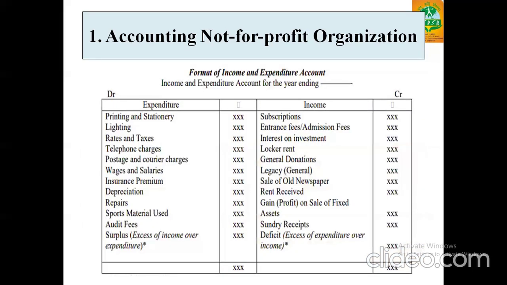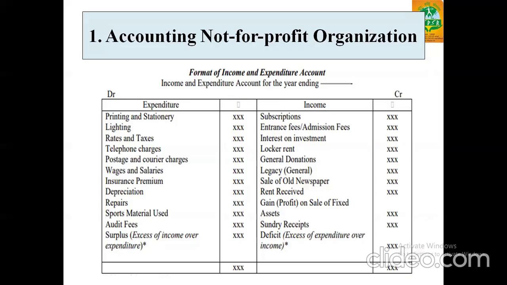The format for income and expenditure account is: expenditure, where we have printing and stationery, lighting, rates and taxes, telephonic charges, postage and courier charges, wages and salaries, insurance premium, depreciation, repairs, sport material used, audit fees, and the surplus, which is excess of income over expenditure.